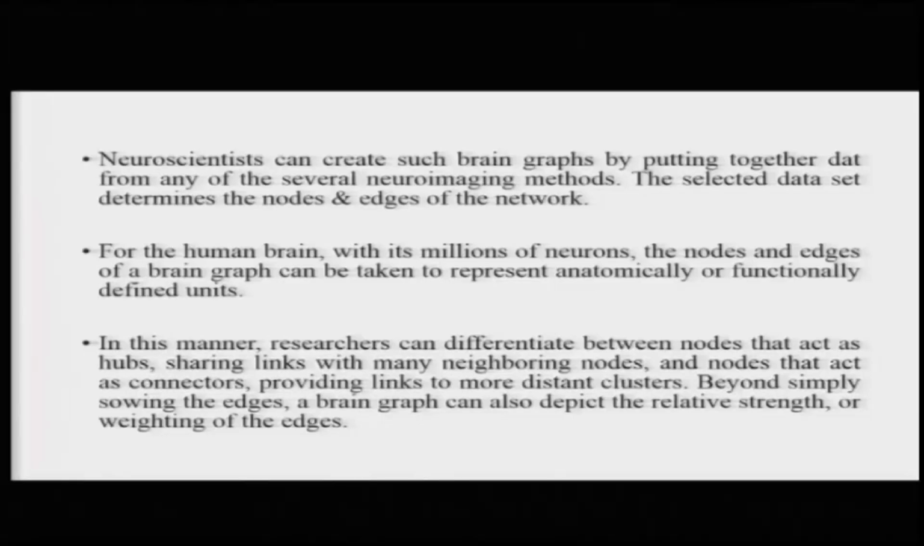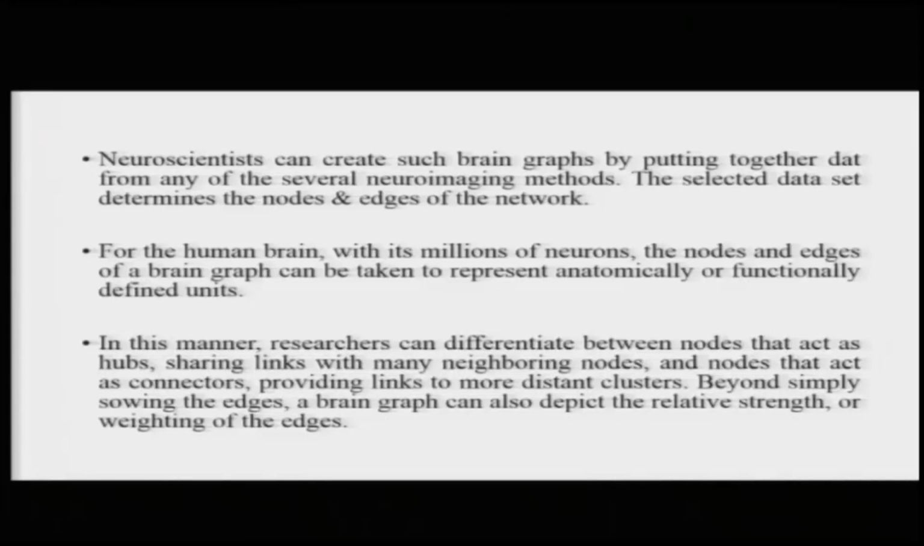So, for the human brain with its millions of neurons, the nodes and the edges of a brain graph can be taken to represent anatomically or functionally defined units. For example, you will see in a lot of literature that we are going to come across in further chapters that there are networks that neuroscientists have identified. So, this is the supervisory attention system, this is the frontal network, this is maybe the face recognition network, the word recognition network, and so on.